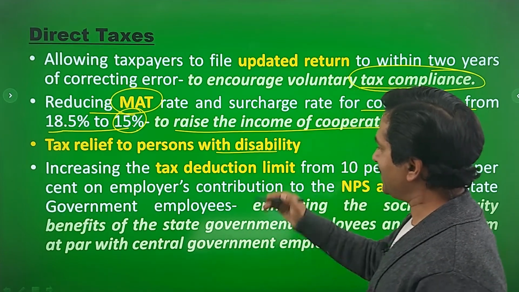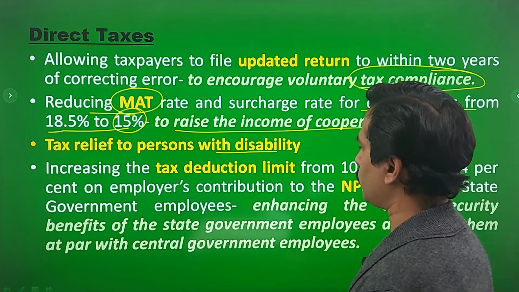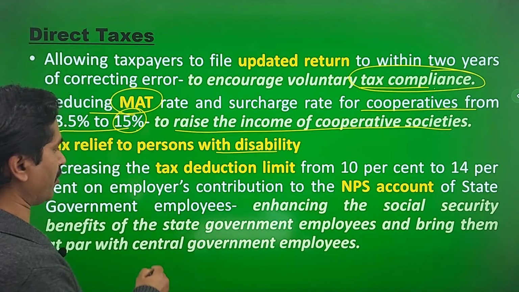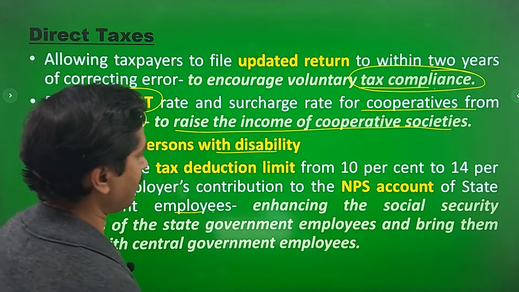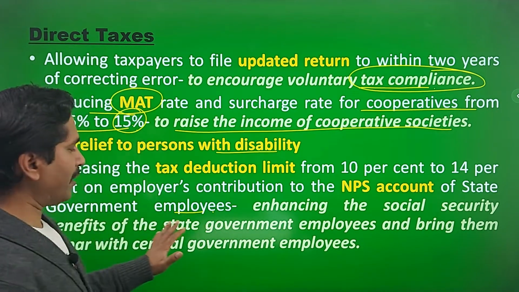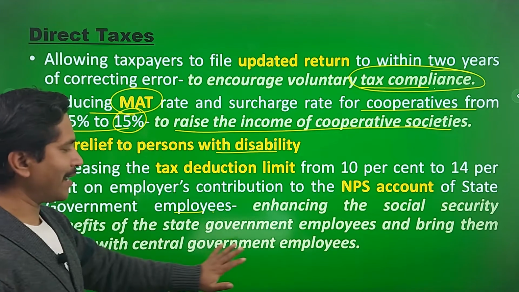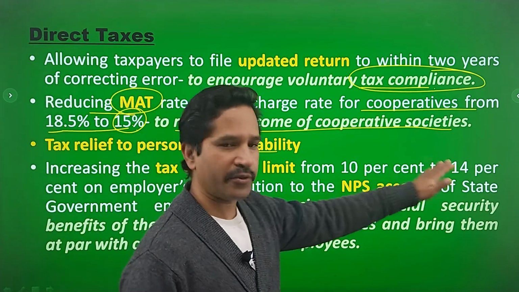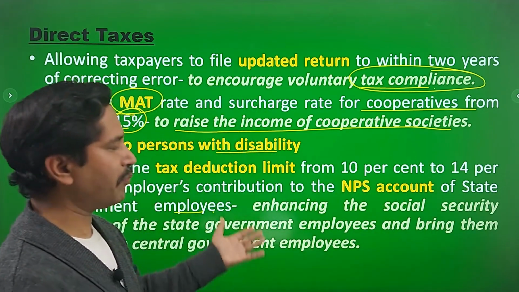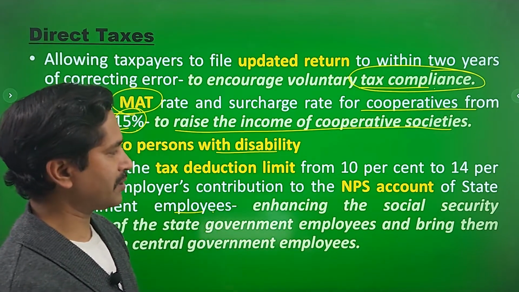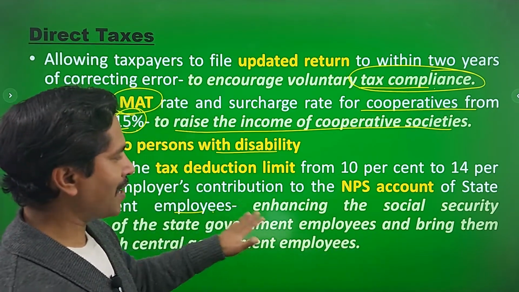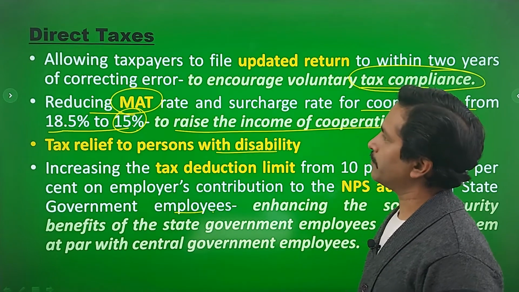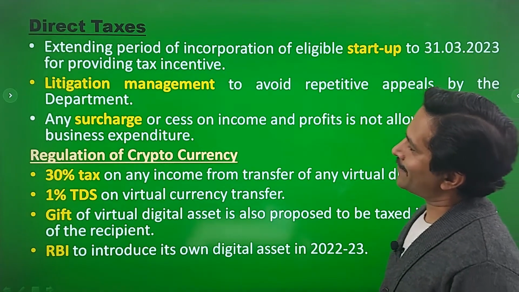And number 4 is increasing the tax deduction limit from 10% to 14% on employers' contribution to the NPS account of state government employees. So this is also a welcome step because it will enhance the social security benefits of the state government employees and bring them at par with the central government employees, because in the case of central government employees the tax deduction limit was already 14%. So for the state government employees, it has increased from 10 to 14%. So the idea is to enhance the social security of the state government employees and bring them at par with the central government employees.